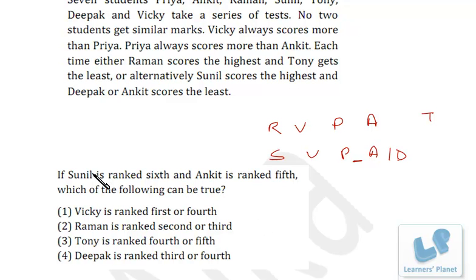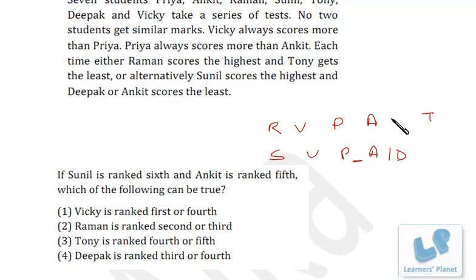Now this question: if Sunil is ranked 6th and Ankit is ranked 5th, which of the following can be true? That means we are taking this order, because in this case Sunil is actually first, right? So Raman is at the highest and Tony is at the lowest. Then we have the 3 people V, P and A, Vicky, Priya and Ankit. Now Ankit is at 5th position and Sunil is ranked 6th.